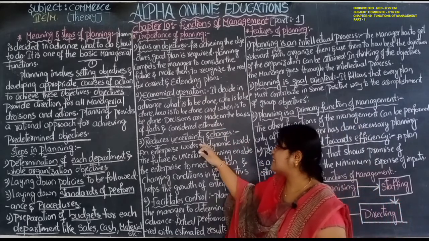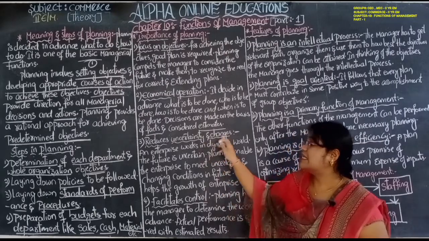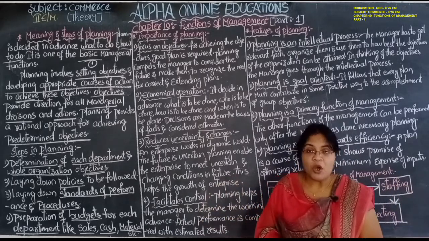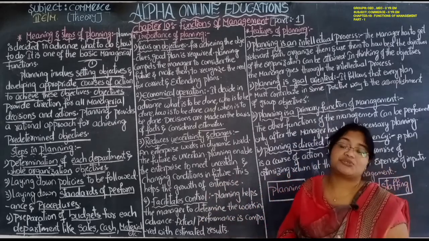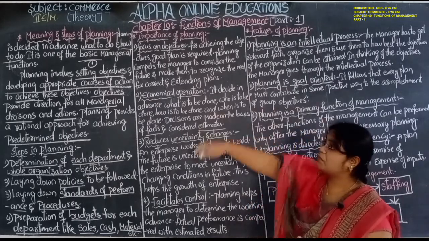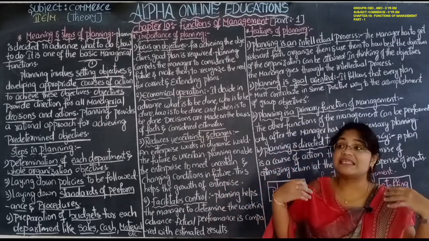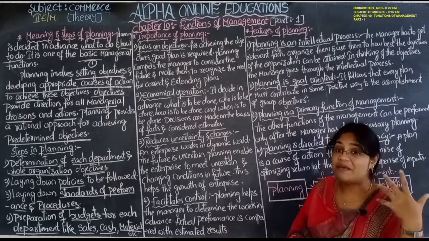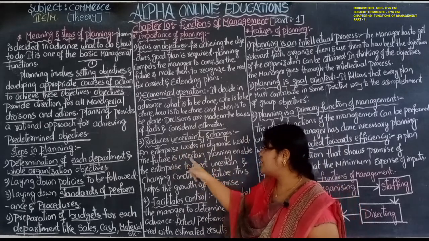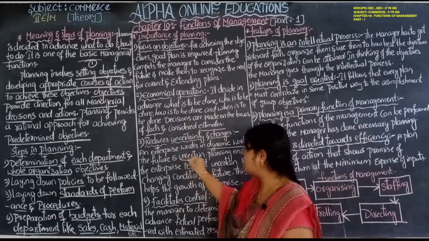Next, reducing uncertainties and changes. By implementing the plans, we can reduce uncertainty and changes. Uncertainties means we can't estimate them. We can't estimate the changes which are going to happen in the dynamic environment. Management is in the business, in society, that is, in a dynamic environment, and we can't know what will happen at what time. An enterprise works in a dynamic world, so the future is uncertain.